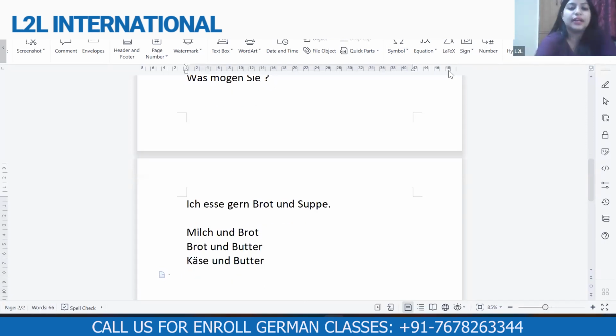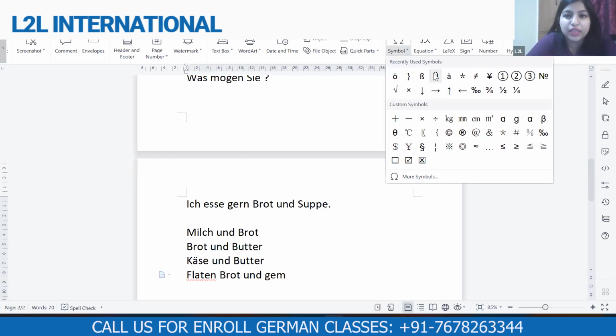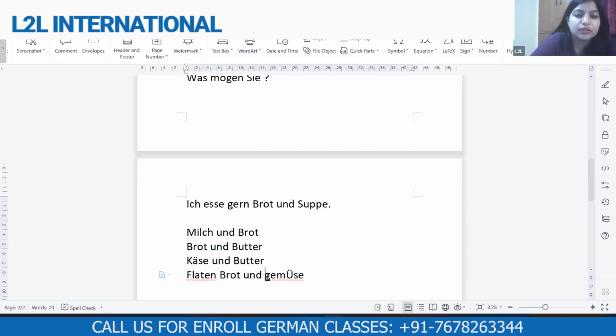Then if you want to write the Indian version, flattened bread means roti. Flattened bread means our India's roti. So flattened bread und Gemüse. Yeah, that means roti or sabji. Flattened bread und Gemüse. This also you can write.